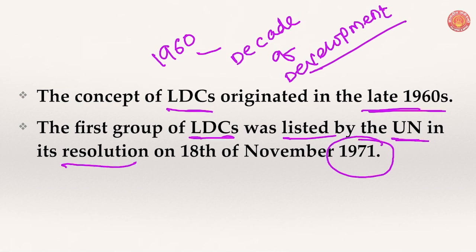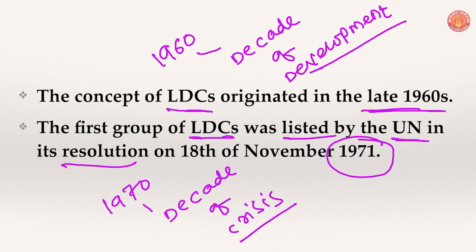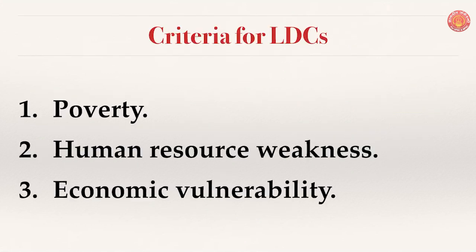The decade of the 1960s is a decade of development, whereas the decade of the 1970s is a decade of crisis. This is a very famous phrase, keep it in mind. In the beginning of the 1970s, the United Nations declared a resolution wherein it announced the first group of LDC countries.